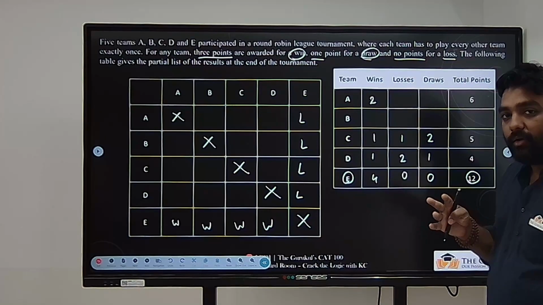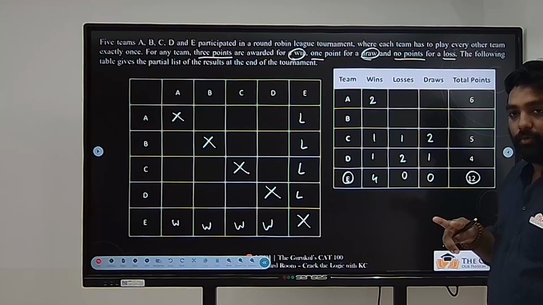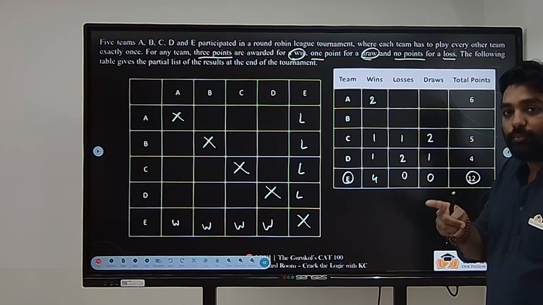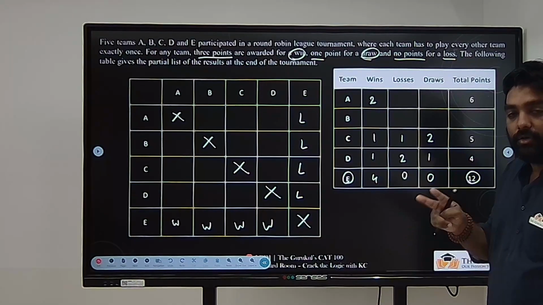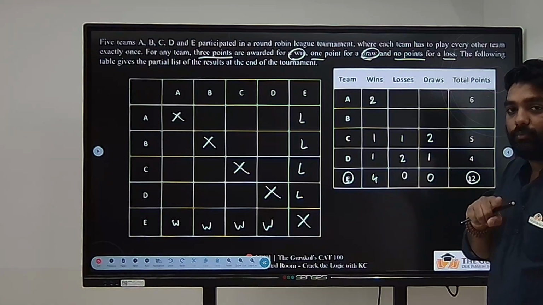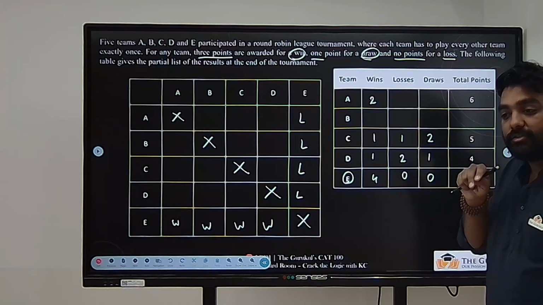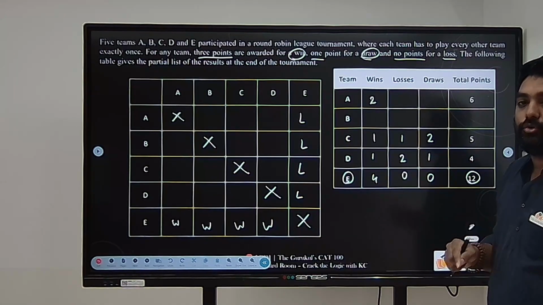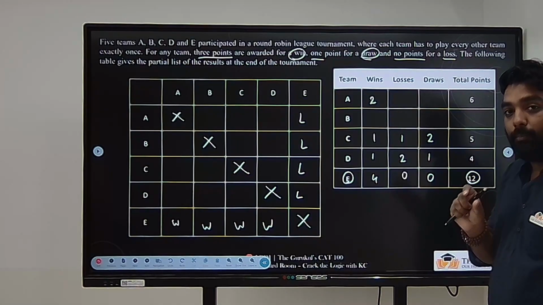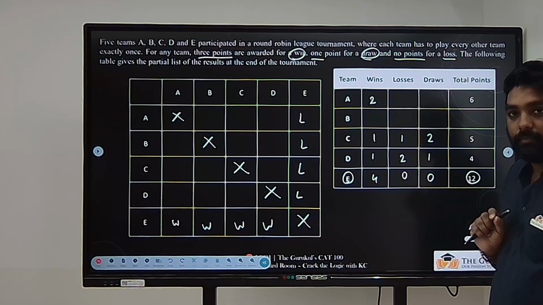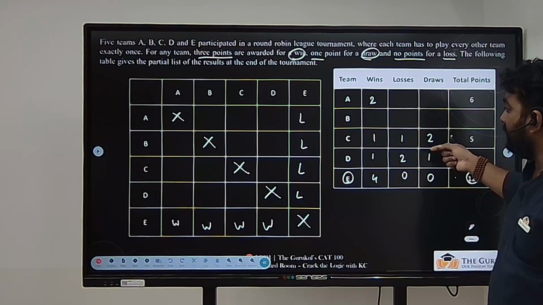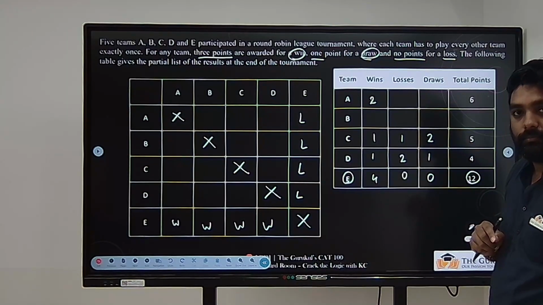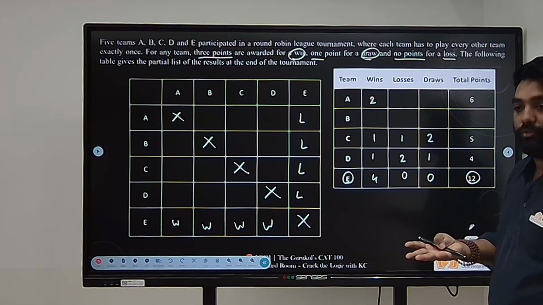A draw will occur when two teams get equal number of points. Win means one team will get a win and the other team will get a loss. But when it is a draw, both the teams should get a draw, which means the number of draws should always be an even number. I am having 2 plus 1, 3 draws, but it should be an even number only. So there should be a fourth draw.